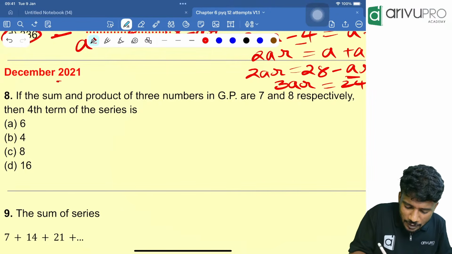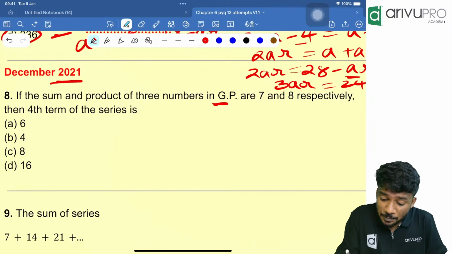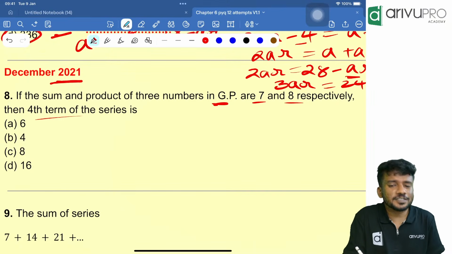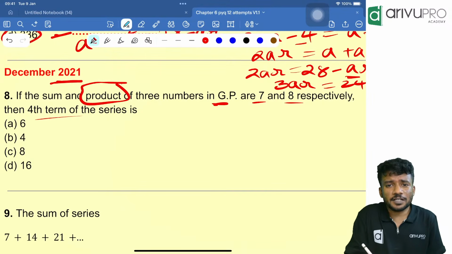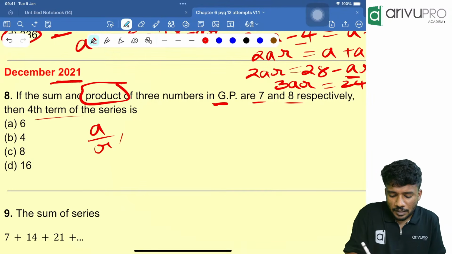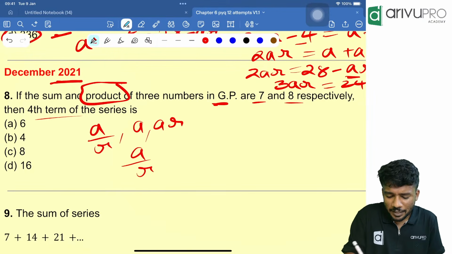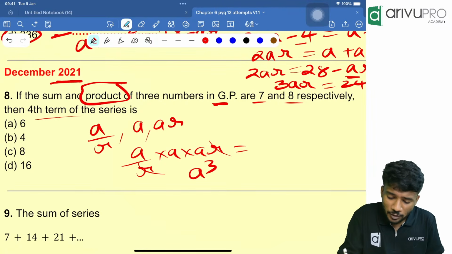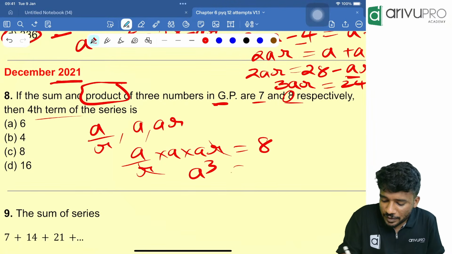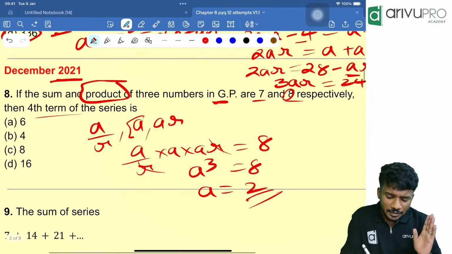Now December 21: if the sum and product of three terms in a GP are 7 and 8 respectively, the fourth term is how much? People, whenever the product is given, we can assume the numbers are A by R, A and AR. Common ratio is R. Now the product is A by R into A into AR. Now R cancels. A into A into A is A cube. According to the question, the product is 8. A cube is 8, that means A is 2. That means the middle term is 2.